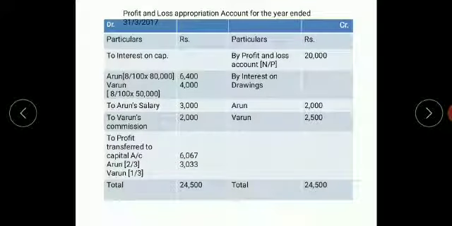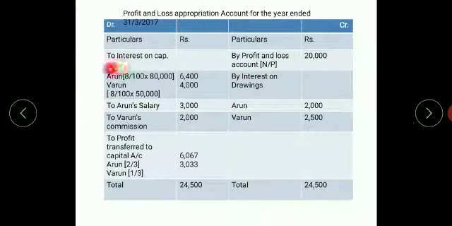Now come to the solution. Right at the top, profit and loss appropriation account for the year ended. Get the page folded, write DR CR. Now come to the problem. They have given you the net profit. Come to the credit side, write by net profit brought down, and that is 20,000.